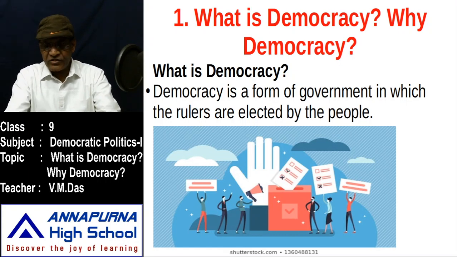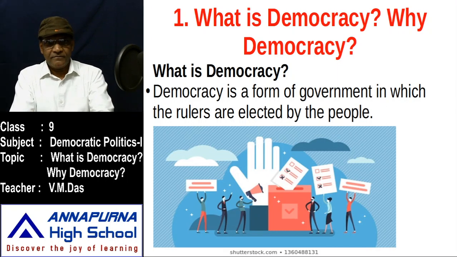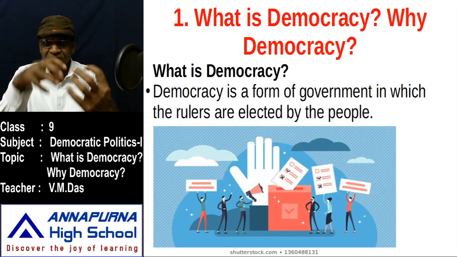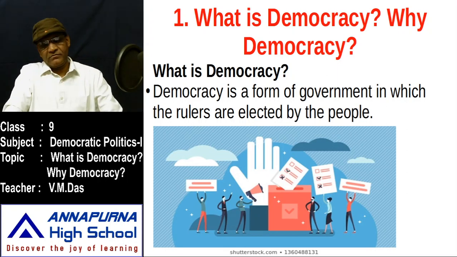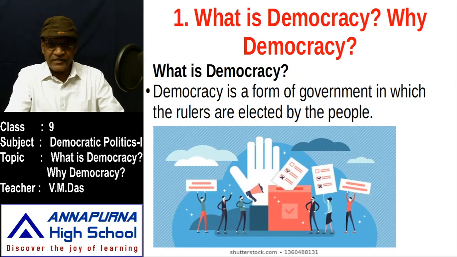The rulers are elected by the people. After all, the rulers are from people. They come from people. People only elect their rulers to rule over themselves. That is why democracy is called a people's government, because people elect their representatives or rulers. So the ultimate authority is vested in the hands of the people in democracy. And here you see, democracy is a form of government in which the rulers are elected by the people.